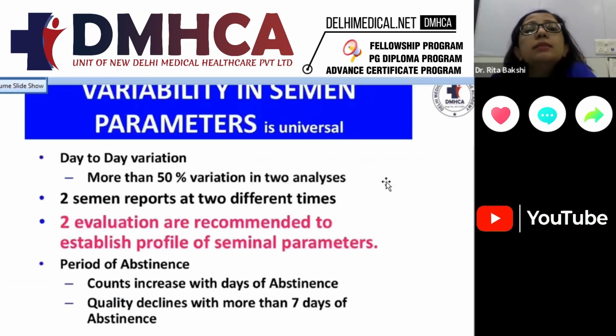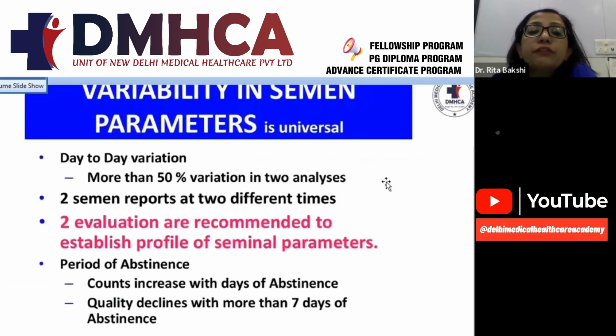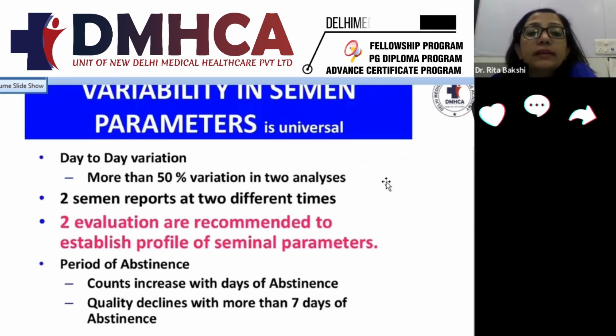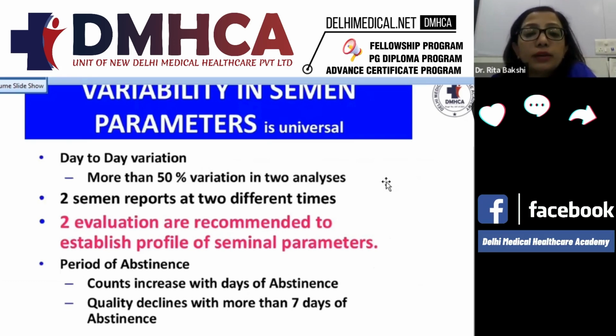Variability in semen parameters is universal. There can be day-to-day variation, meaning more than 50% variation can be there between two semen reports taken at two different times.